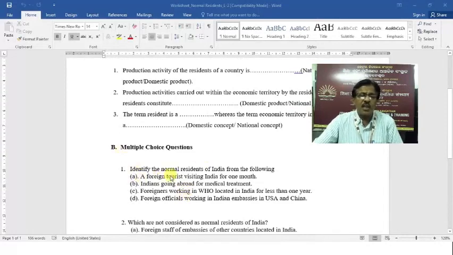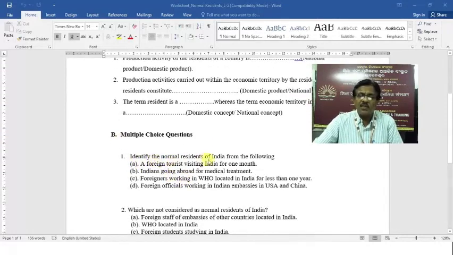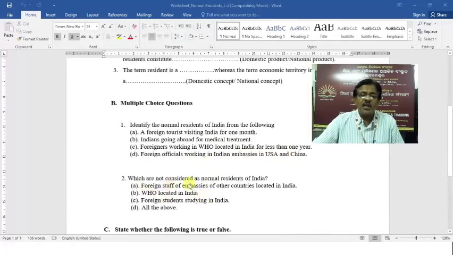Multiple choice questions. Identify the normal residents of India from the following: a foreign tourist visiting India for 1 month, Indians going abroad for medical treatment, foreigners working in WHO, World Health Organization located in India for less than 1 year, foreign officials working in Indian embassies in USA and China, which are not considered as normal residents of India, foreign staff of embassies of other countries located in India, WHO located in India, foreign students studying in India, or all of the above.